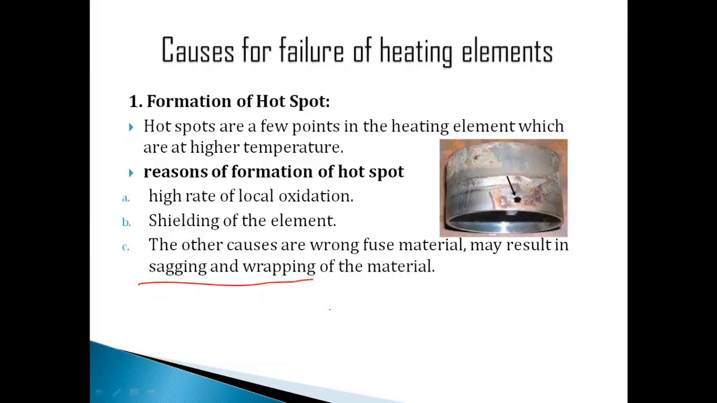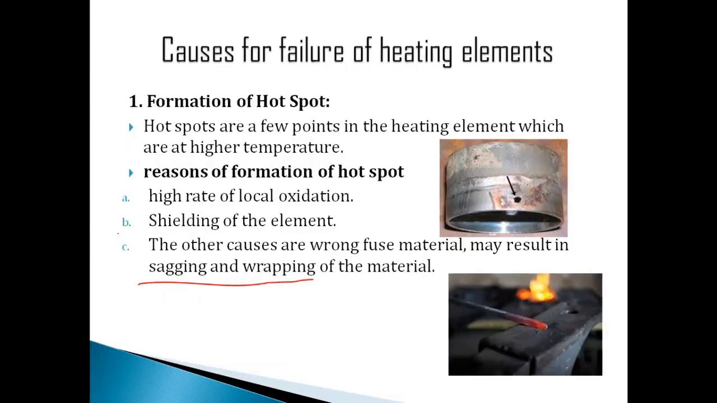The formation of these hotspots may be prevented by maintaining a uniform and homogeneous material throughout its length, and also by using a minimum number of supports, right? If you have a minimum number of supports without any sagging, that's most important. We should not have sagging of an element. So this is all about the first reason, the formation of hotspots. Now let's see what the second reason may be.